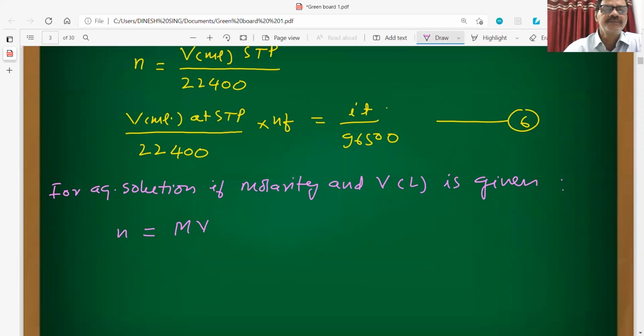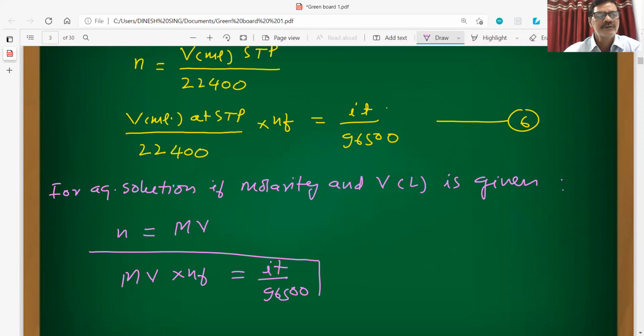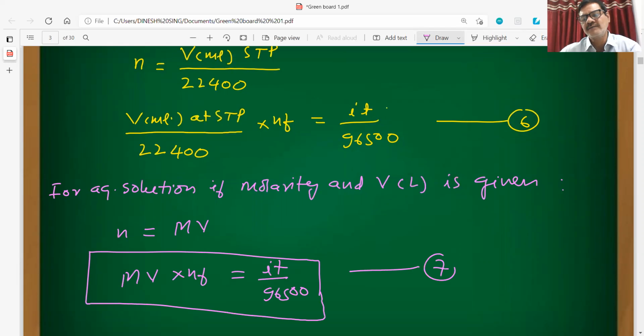So now we can substitute this value in equation 6. This will become MV into n factor, equal to IT by 96500. Equation 7 we can say.